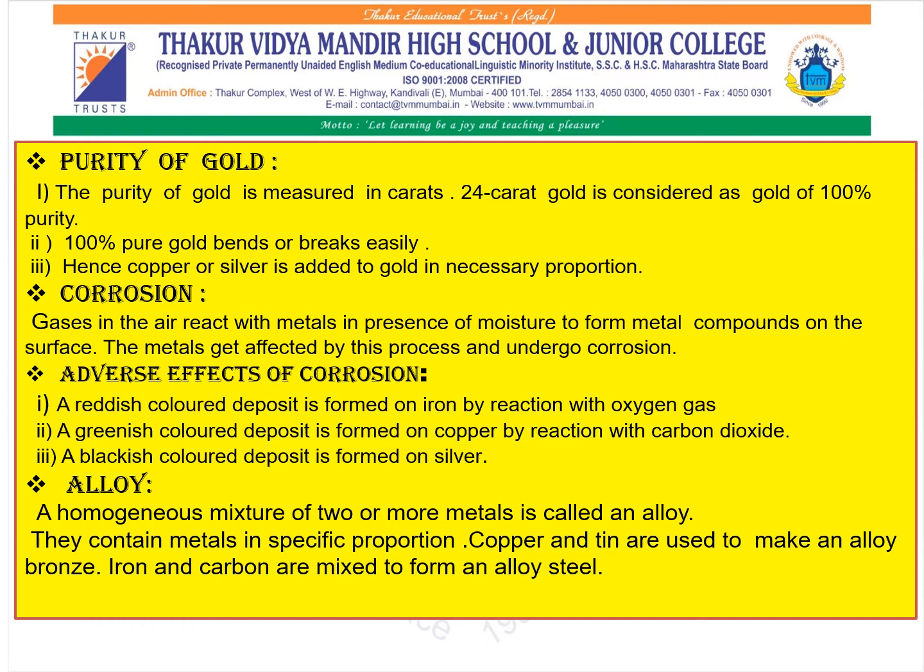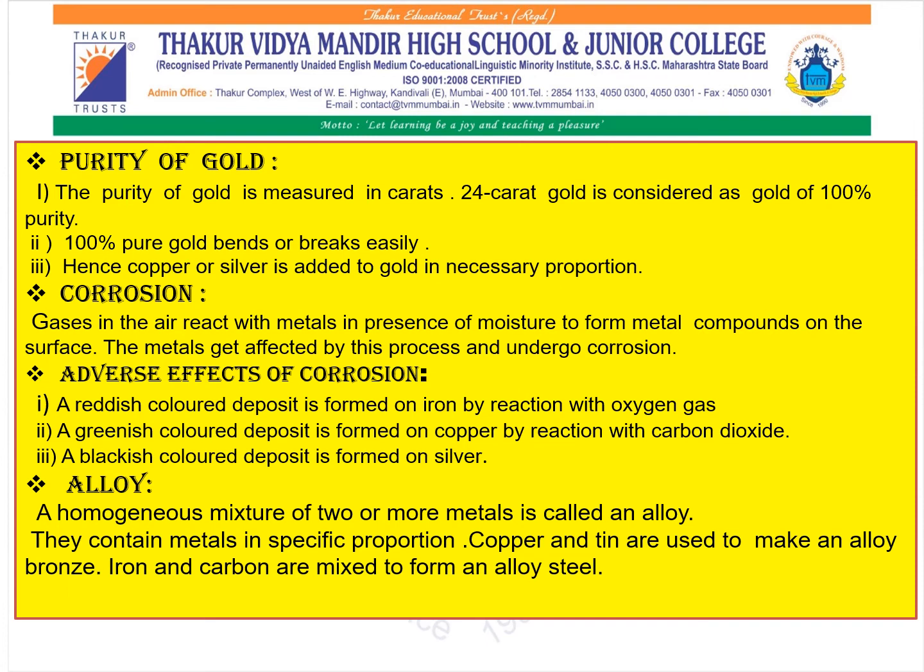Now coming to the purity of gold. As we all know, 24 karat gold is considered as gold of 100% purity, but this pure gold is soft in nature, due to which the ornaments made from the pure gold tend to bend or break due to pressure. Hence copper and silver should be added to gold in necessary proportion so that the ornaments are made from 22 karat gold or gold with still smaller carat value, to which this copper and silver is added.